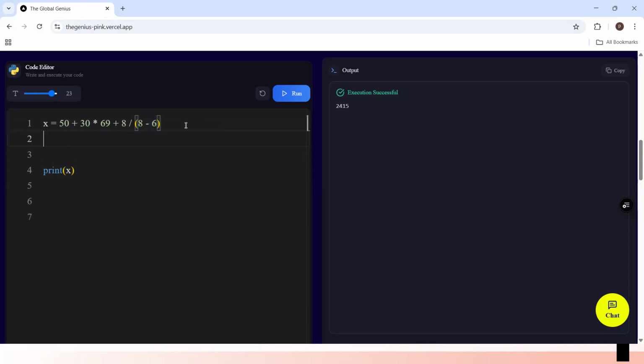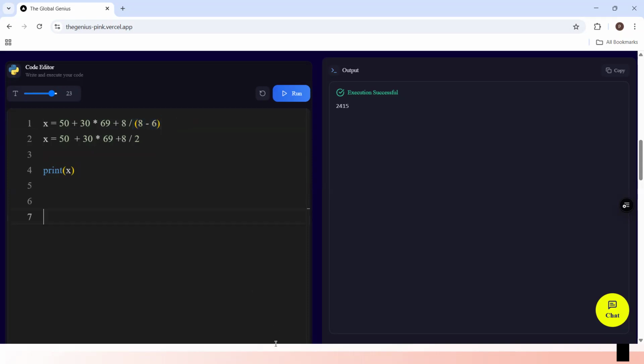Then it will say x is equal to 50 plus 30 times 69 plus 8 divided by 8 minus 6, which will give us 2. This is how Python is going to do it, because it is using operator precedence. So bracket has the highest precedence. Whatever expression you have, bracket has the highest precedence.